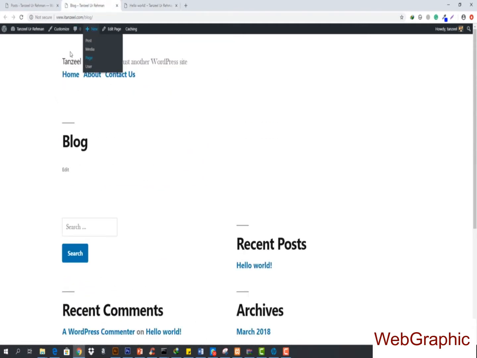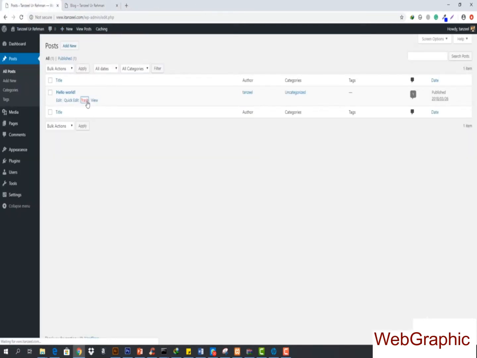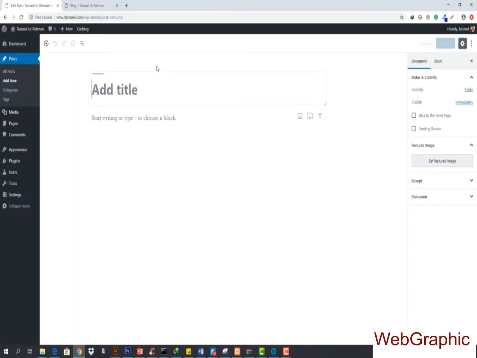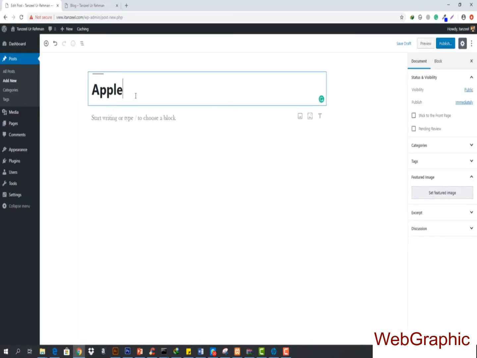Let's create our own post and see if it comes under the blog or not. I'm going to come up here and trash this post that was already there before, and let's create a new post. This is going to be: Apple to release new iPhone 11 on September.